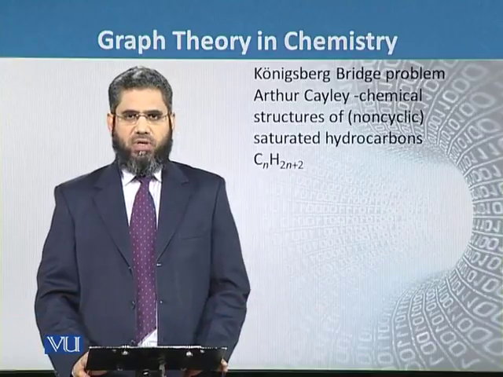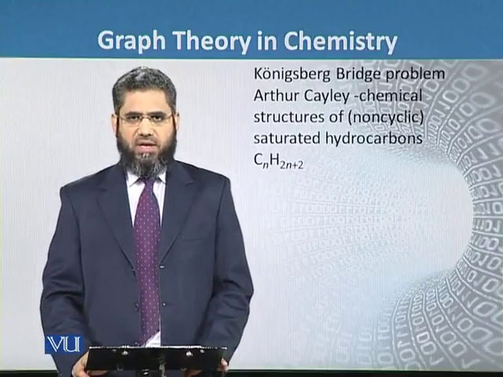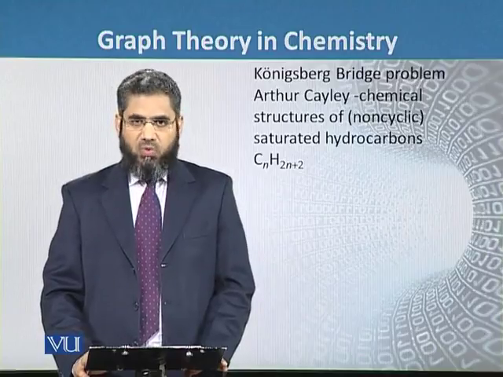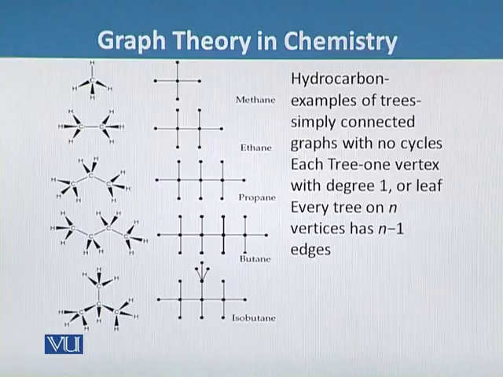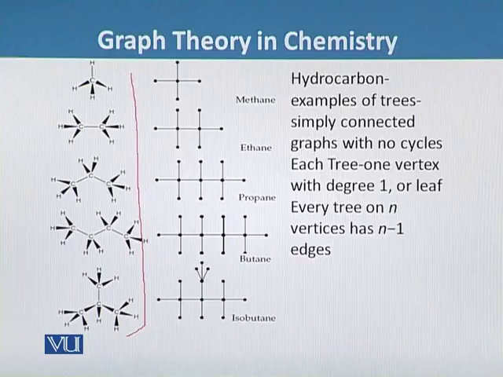And the general formula of the hydrocarbon is CnH2n+2. So these are the chemical formulas of the hydrocarbons. And the structure of this type of hydrocarbons are examples of trees, which are simply connected graphs with no cycles.